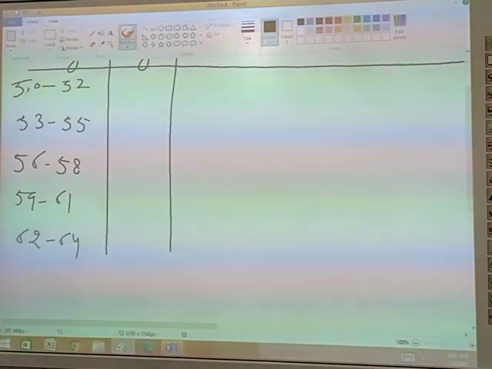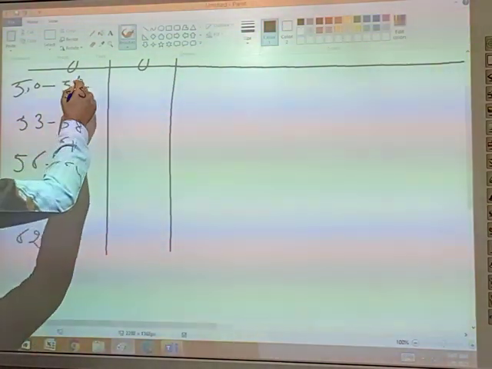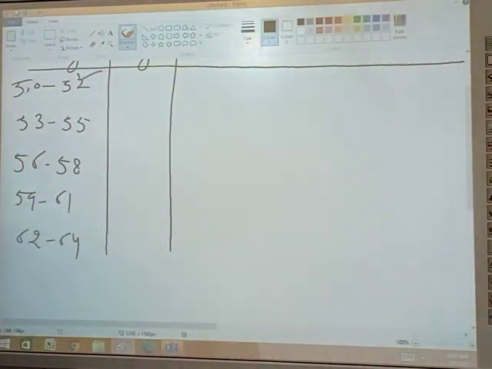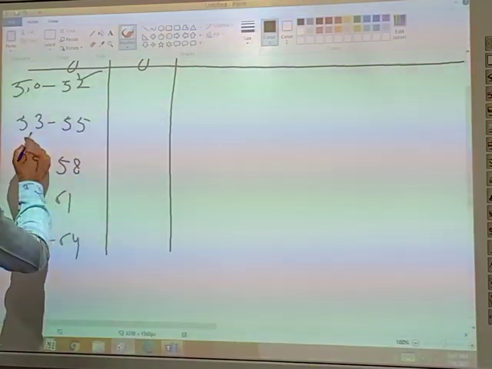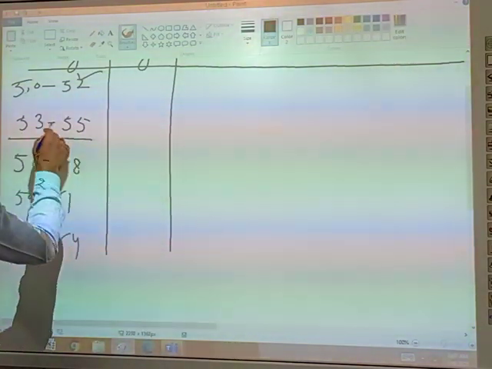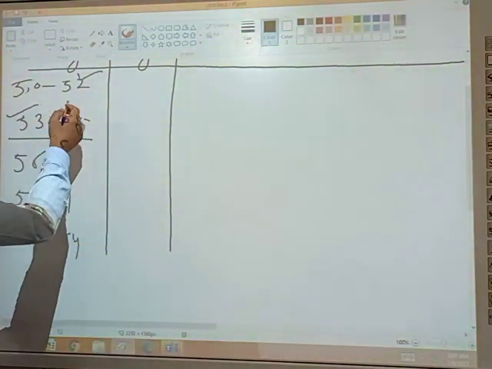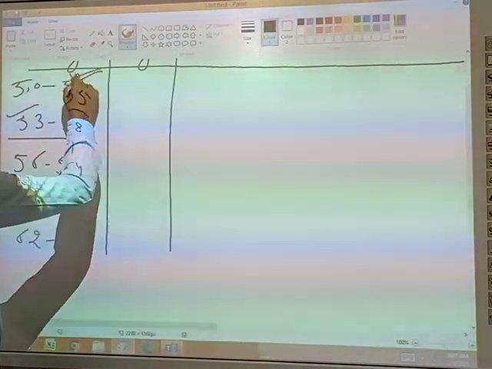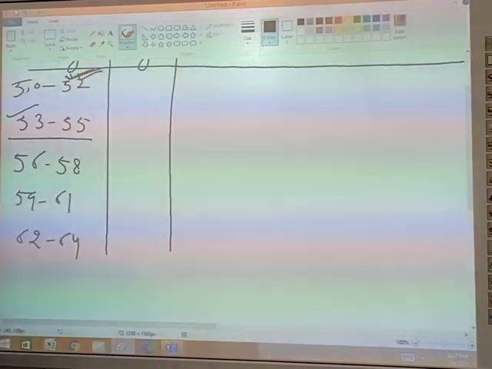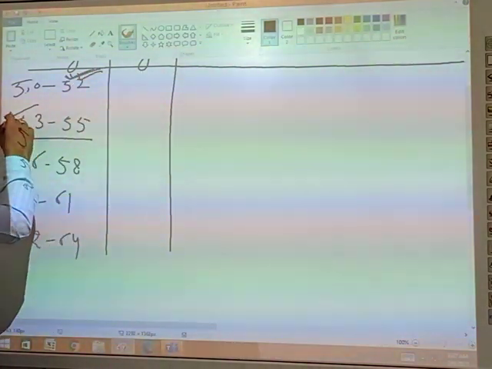Friends, you are observing here that the first class interval upper limit is 52 and the second class interval lower limit is 53. For a continuous class interval, the first class interval upper limit should be equal to the second class interval lower limit.